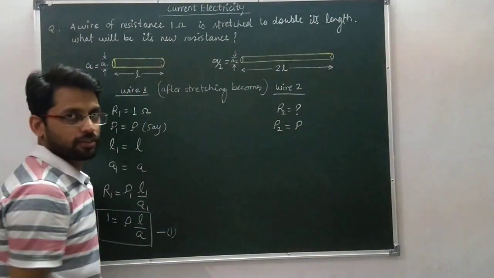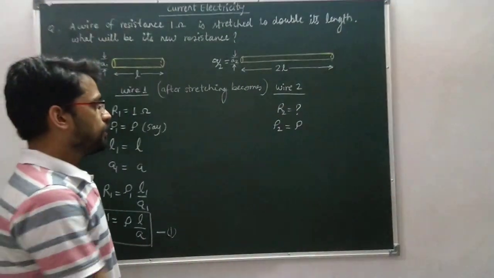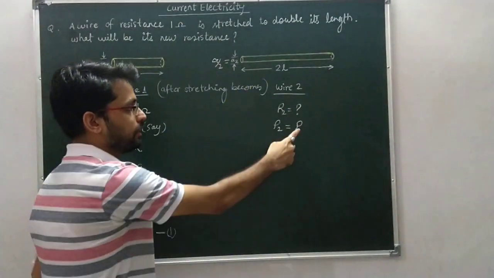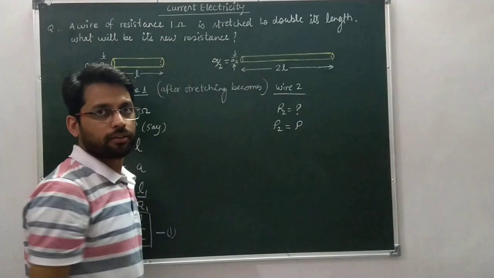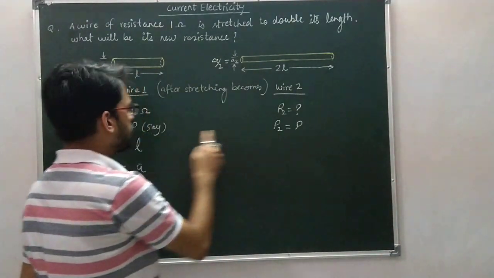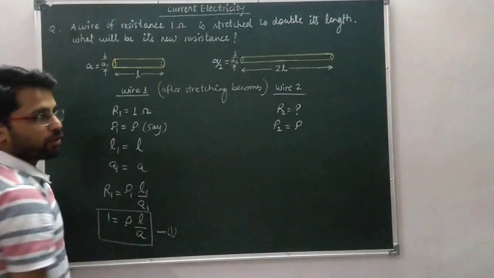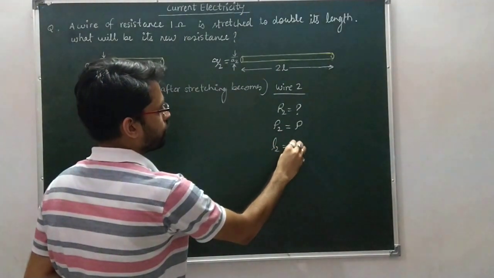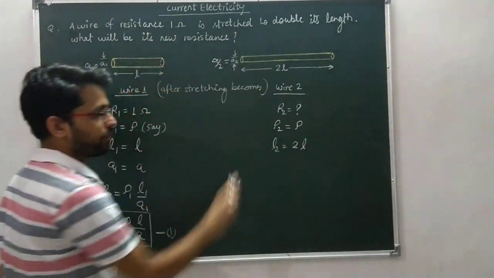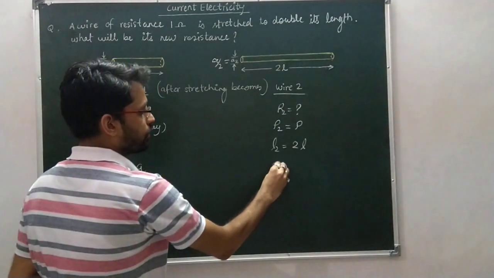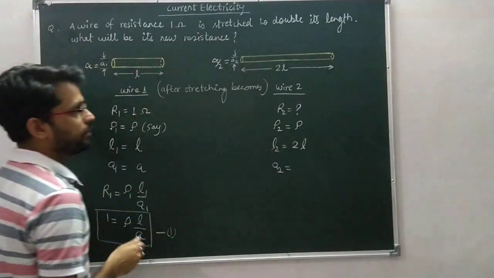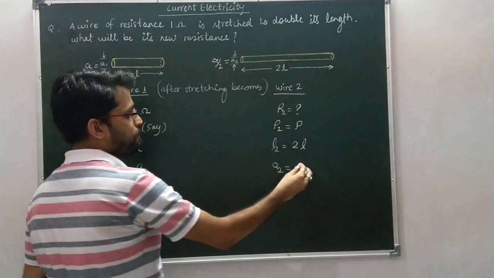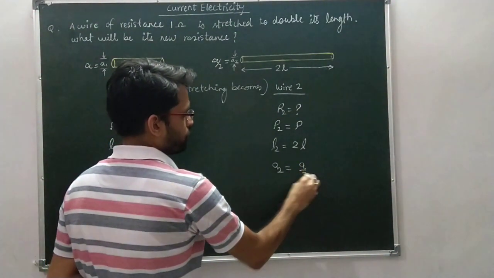And temperature is constant. Resistivity depends on material and temperature, and after stretching both remain constant, so the resistivity will be the same as that of the first wire. And the length L2 will be 2L, double its original length, and we have calculated that the cross section area gets halved, so it will be A by 2.